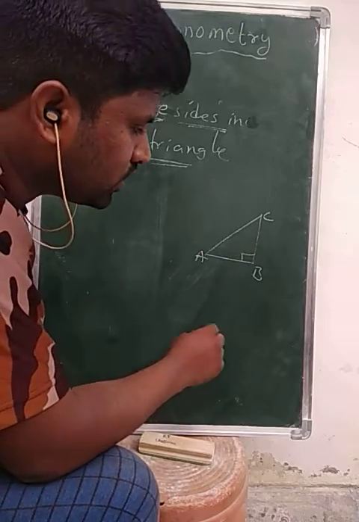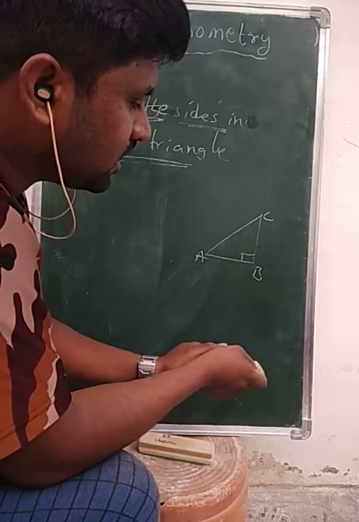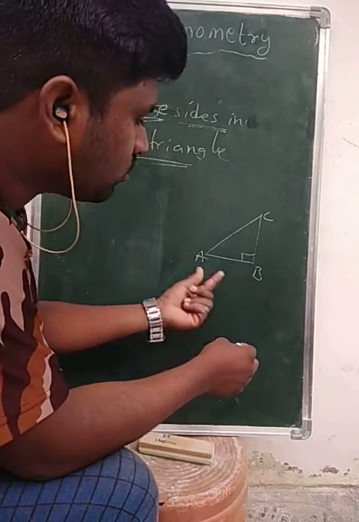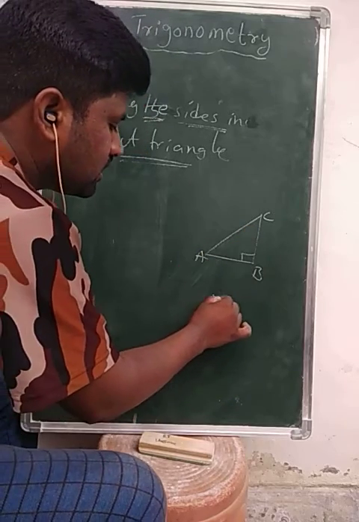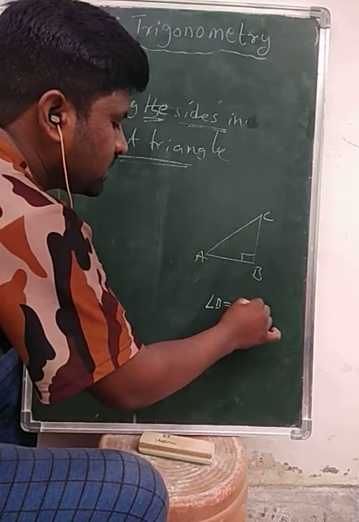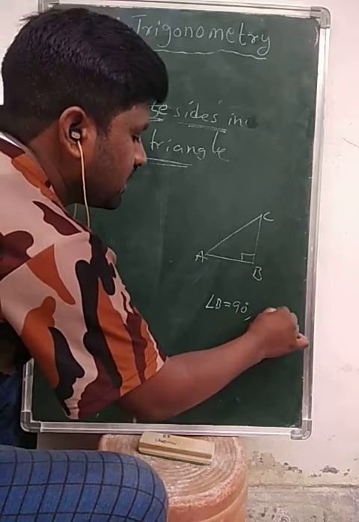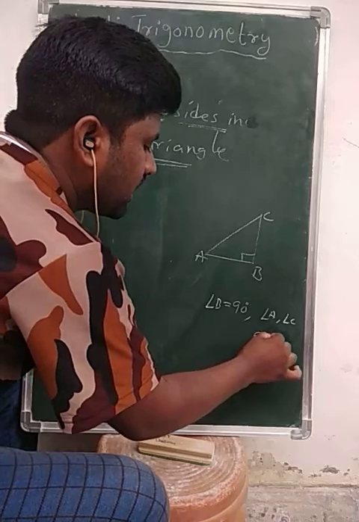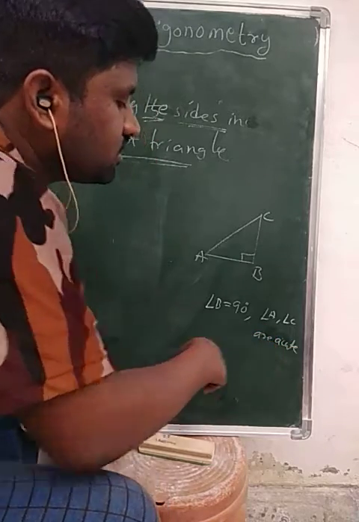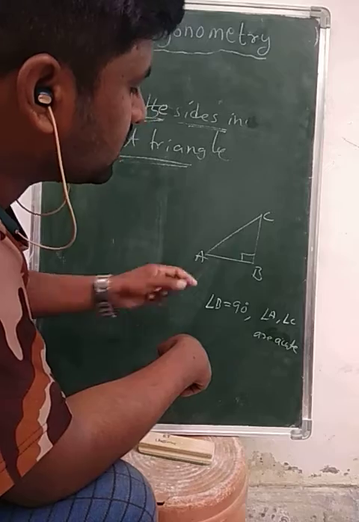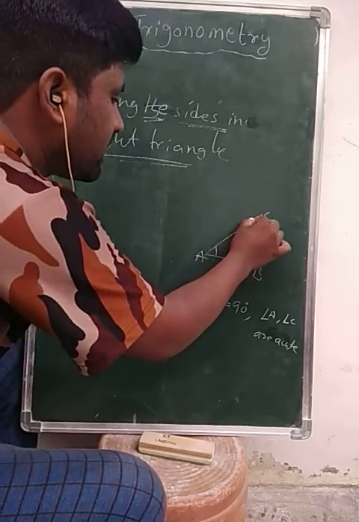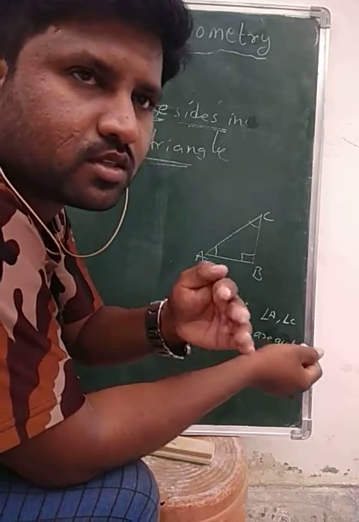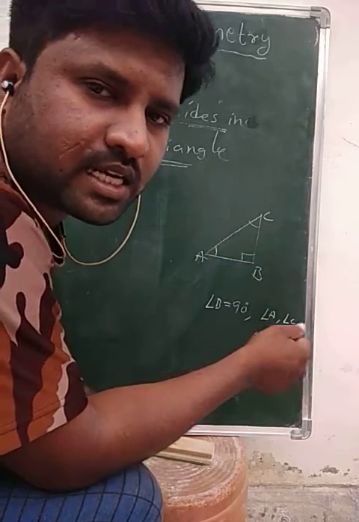We know in a right angle triangle, one of the angles measures exactly 90 degrees. So what about the other two angles? Here angle B is equal to 90 degrees, so the other two angles, angle A and angle C, are acute angles, between 0 degrees and 90 degrees.